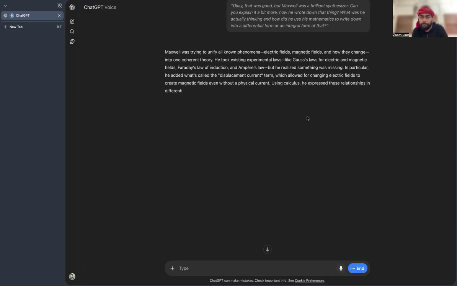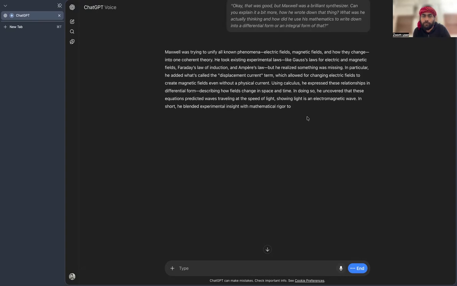Using calculus, he expressed these relationships in differential form, describing how fields change in space and time. In doing so, he uncovered that these equations predicted waves traveling at the speed of light, showing light is an electromagnetic wave. In short, he blended experimental insight with mathematical rigor to produce this unified theory.